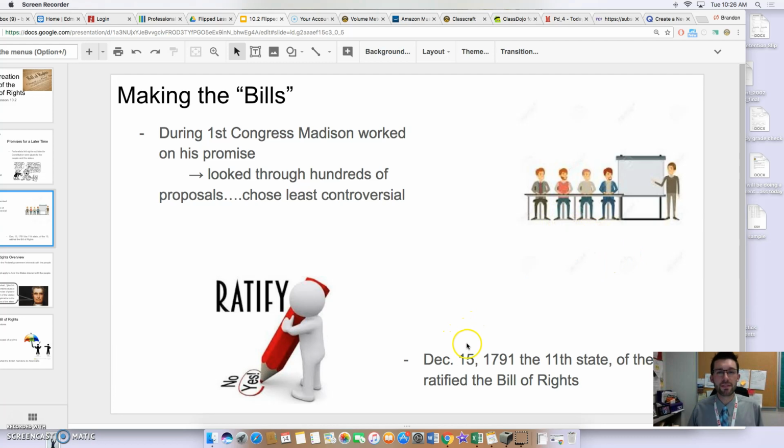Finally, December 15th, 1791, the final state that was needed to pass the Bill of Rights, which would have been the 11th out of the 13 states, ratified the Bill of Rights. Only 10 of the original bills were actually ratified.